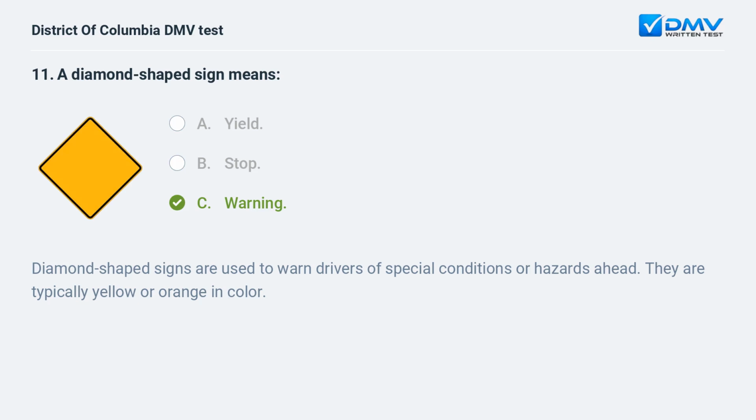Diamond-shaped signs are used to warn drivers of special conditions or hazards ahead. They are typically yellow or orange in color.